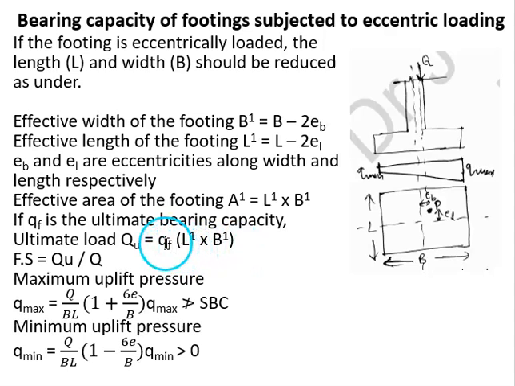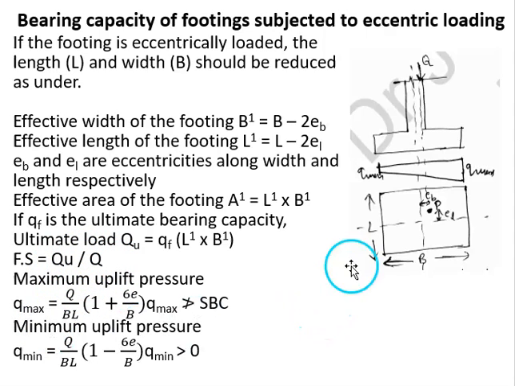So while finding the ultimate bearing capacity, in the third term, we have to substitute the value of effective width in place of width B. In place of B, we have to write B dash. Then the factor of safety we can find by taking the ratio of ultimate load by load provided.